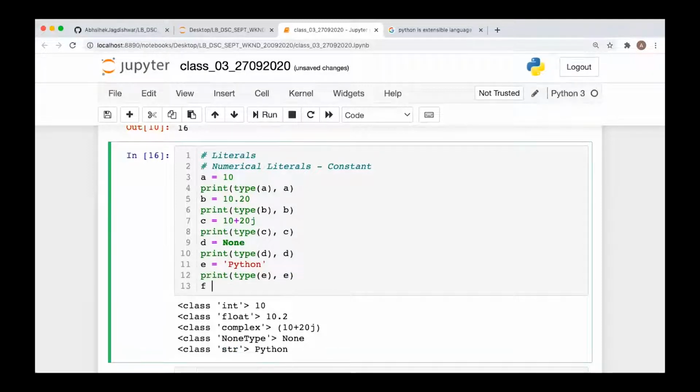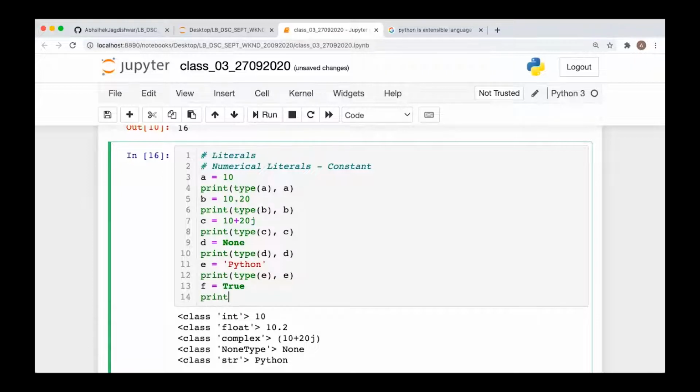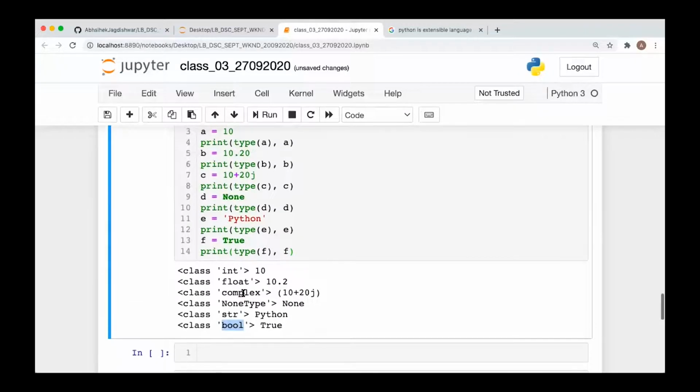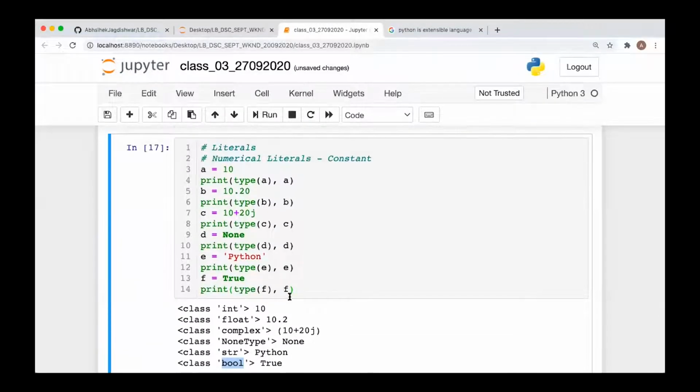Okay, now let's say you write f is equal to true. This is going to be the Boolean literal. So you will check the type of f, comma, f, and this will be Boolean type. Clear? Fine, everyone. So these all are the different literals: numerical literals, float literals, and string literals we have.